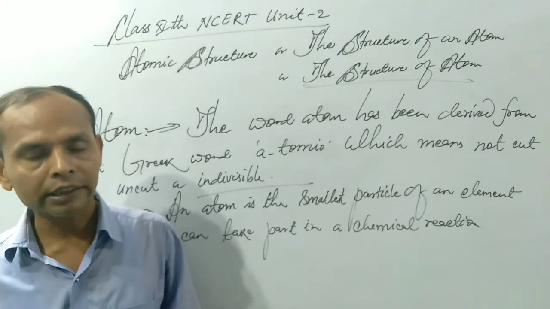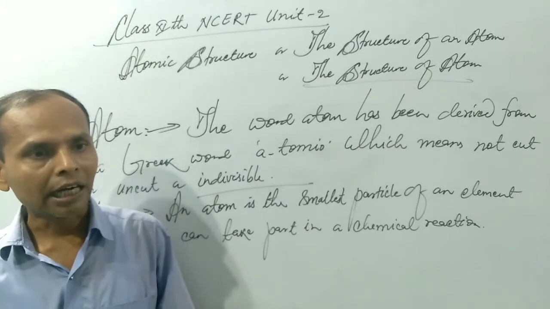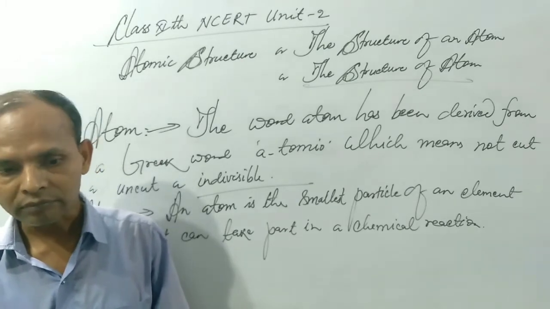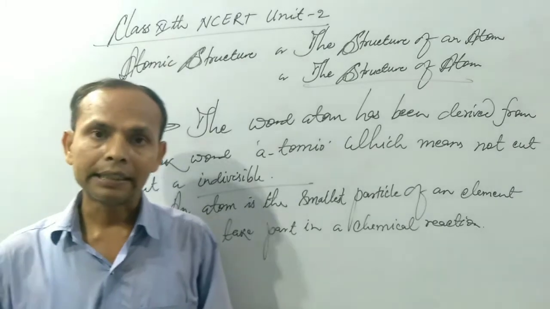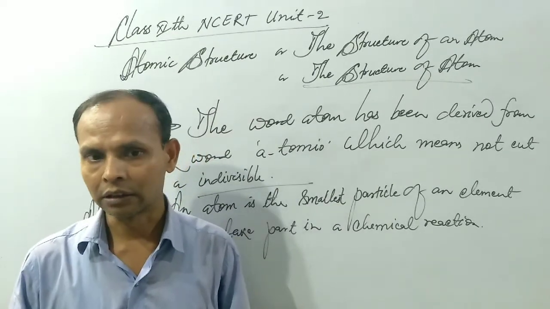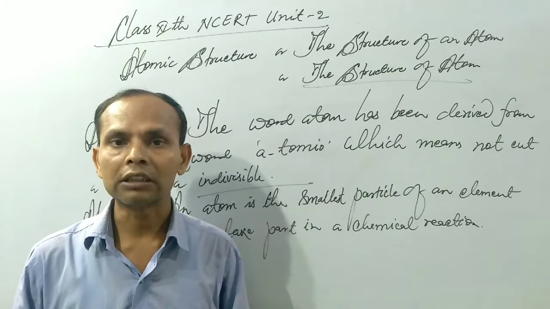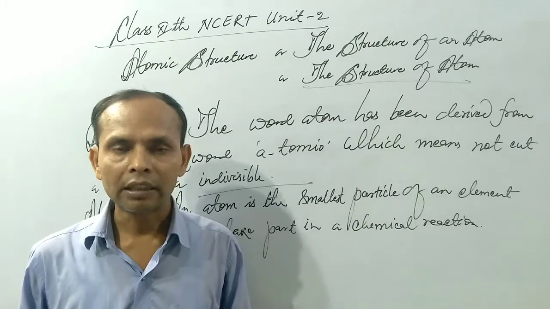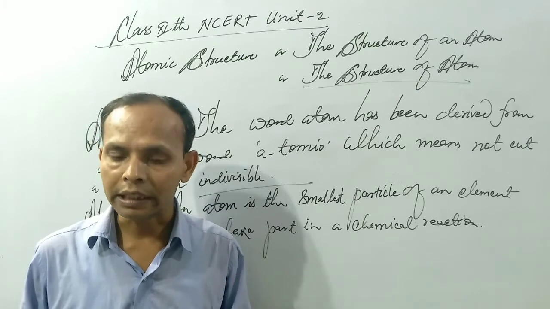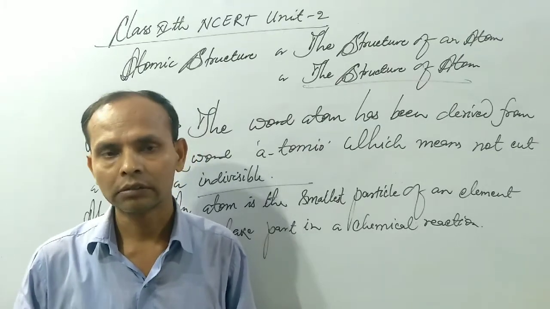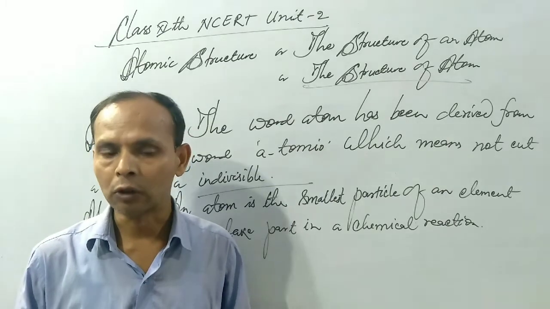We have already told you about an atom and a molecule in the first unit. An atom is the smallest particle of an element that can take part in a chemical reaction, but a molecule is the smallest particle of either an element or a compound that cannot take part in a chemical reaction. This is the main basic difference between an atom and a molecule.